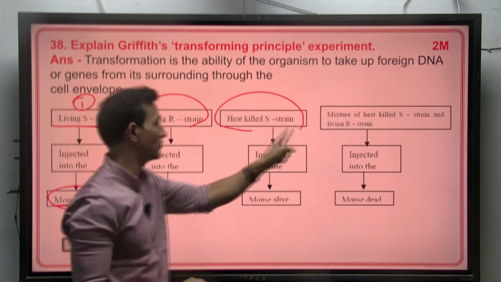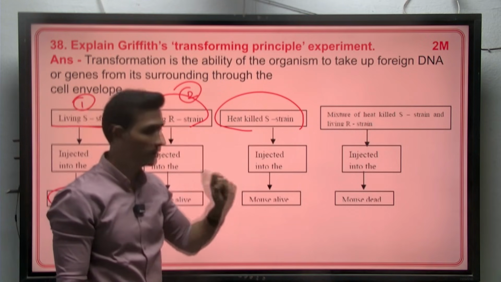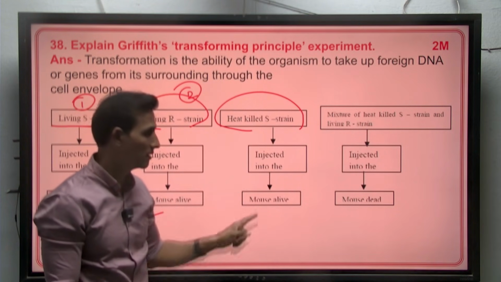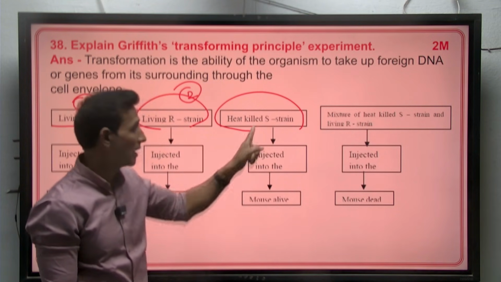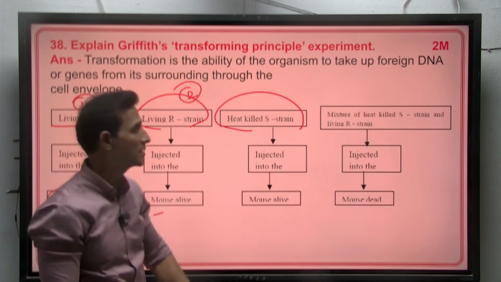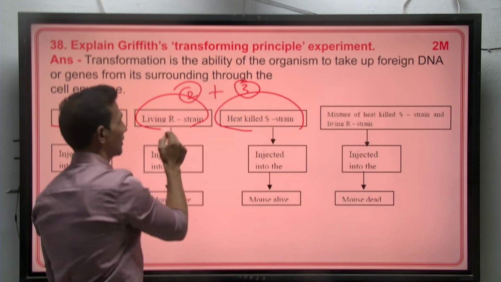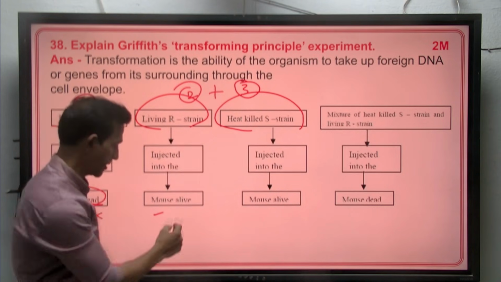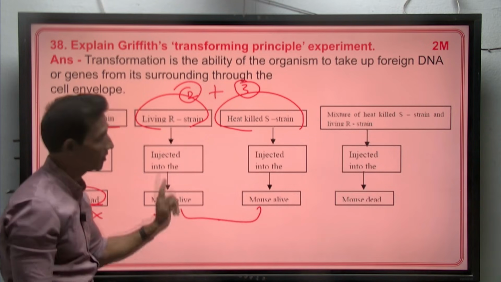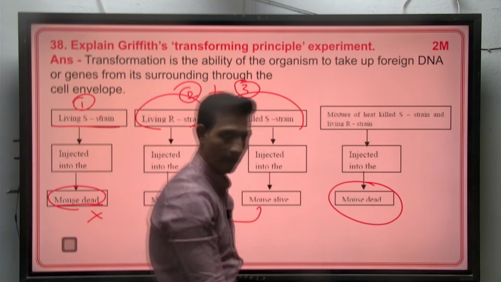When the S strain, which was causing disease, was heat killed and then injected into the mice, they were healthy, as this S strain lost the capacity of causing disease. When both living R strain and heat killed S strain, which did not cause disease individually, were combined and given to the mice, the mice died.